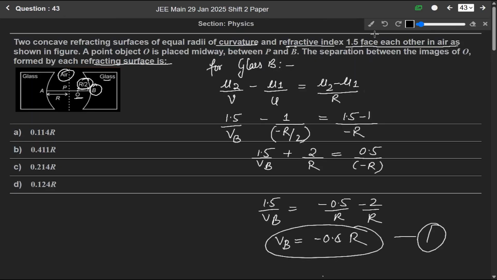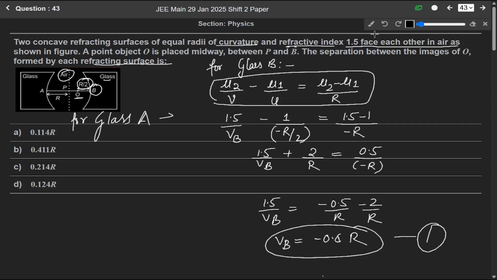Now, if we talk about glass A, again using this equation, we can write mu2 over V minus mu1 over U. So it will be mu2 1.5 over VA, since we are talking about glass A, and according to sign convention this U will be, see, this whole distance is 2R.